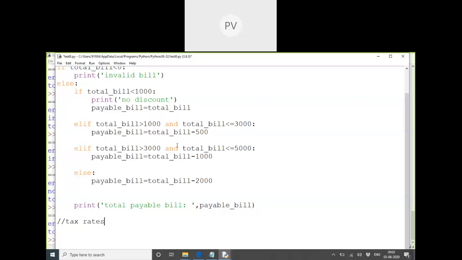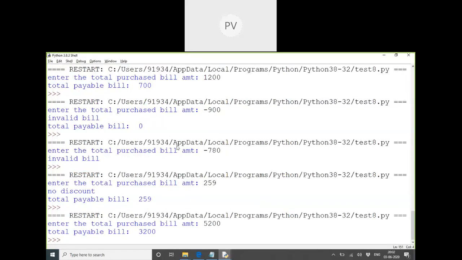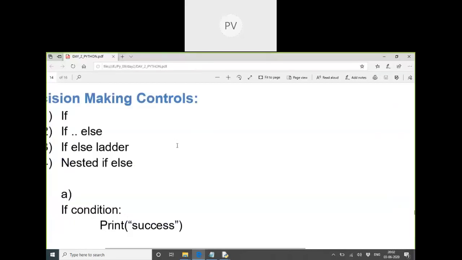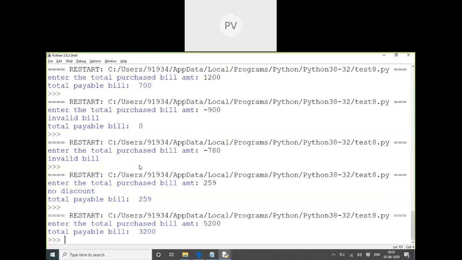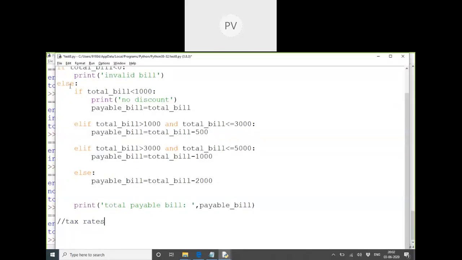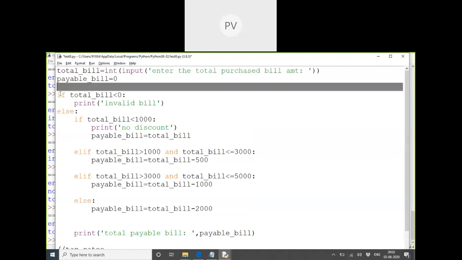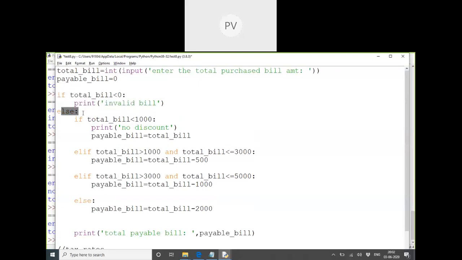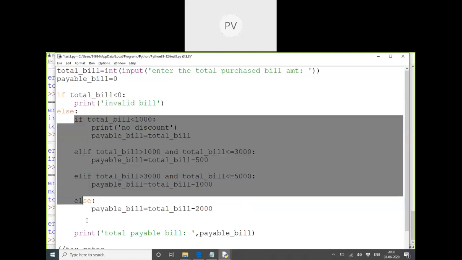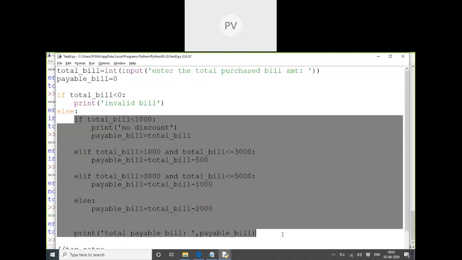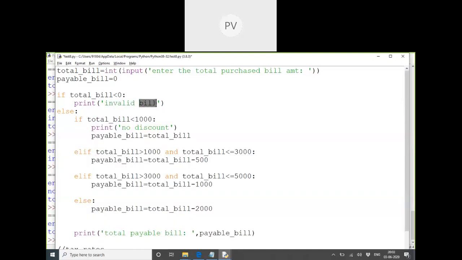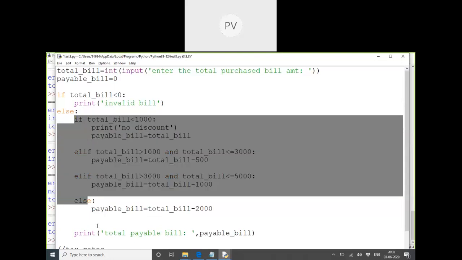Through an app only, they will not do it manually. Okay. Is that clear for all of you? This concept is clear? If else, and we have even dealt with nested if else also. You can understand here itself I use nested if else. The outer else, in outer else, invalid bill statement, inner else. The second else has again multiple if else statements. So this will only execute when there is a valid bill. Invalid bill will have this message, for valid bill amount, that is more than 0, I have again these many if else statements.